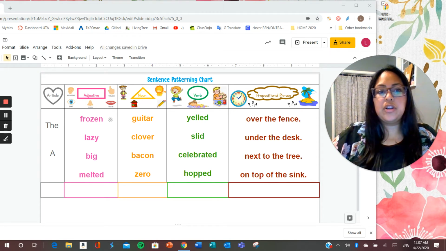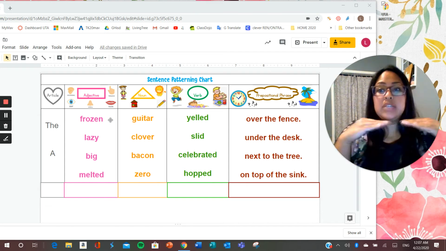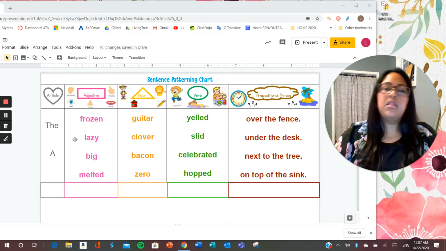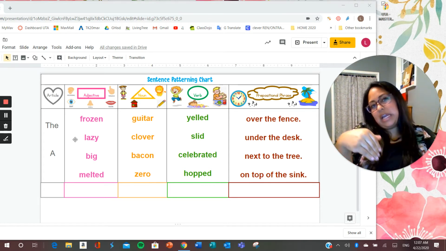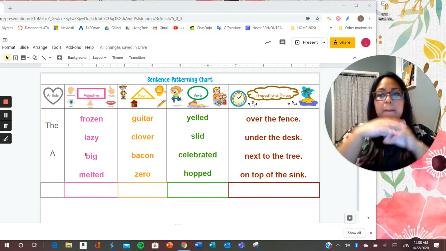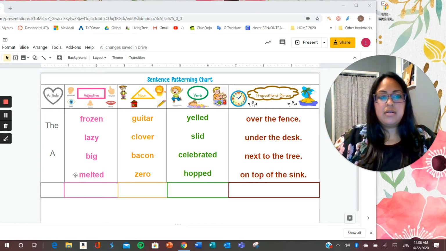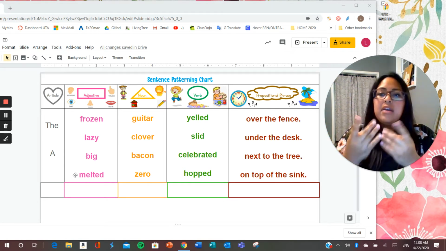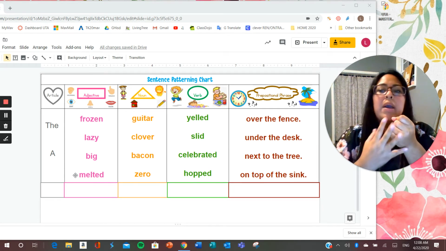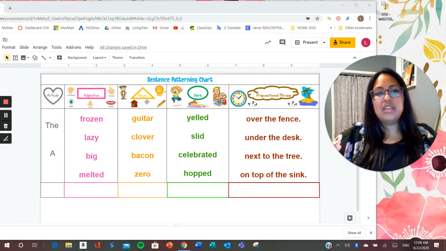Okay, so the first one we have is frozen, frozen, lazy, lazy, big, big, melted, melted. Like when you eat ice cream outside, it starts to melt. Okay, let's go to the nouns.